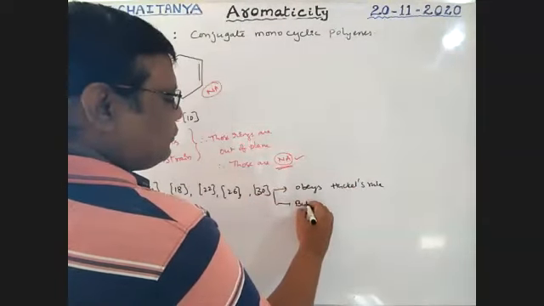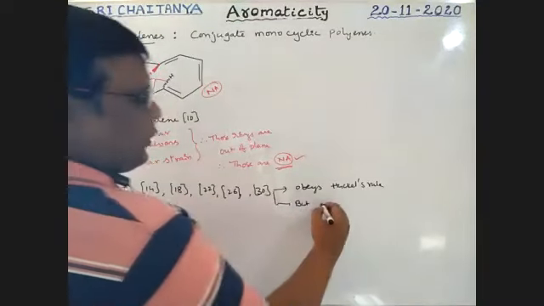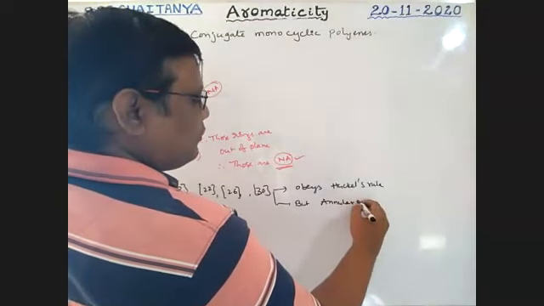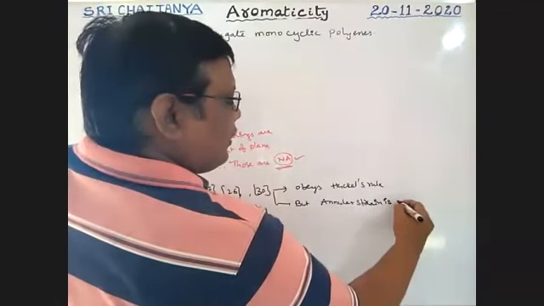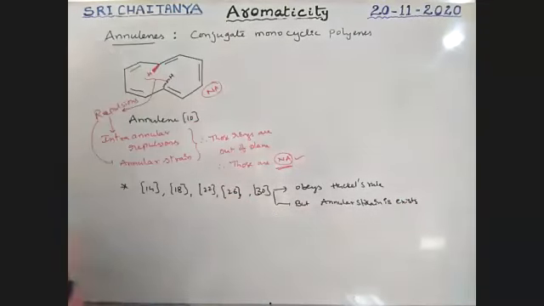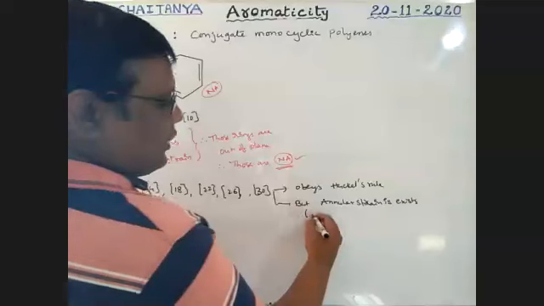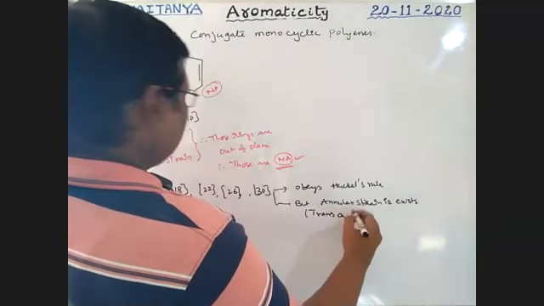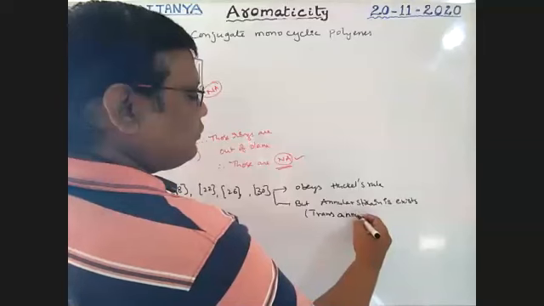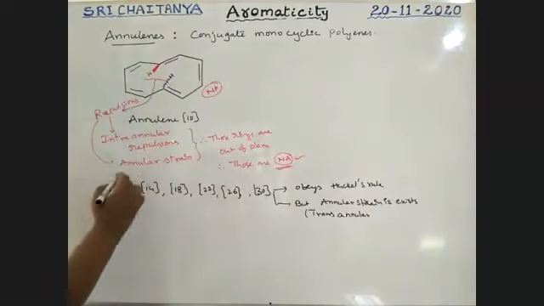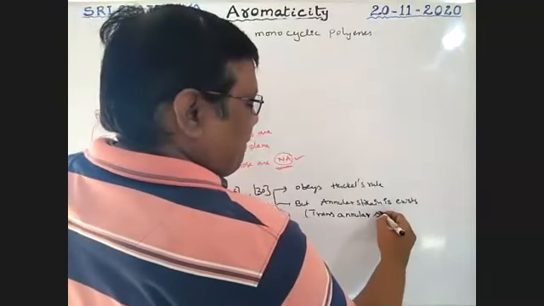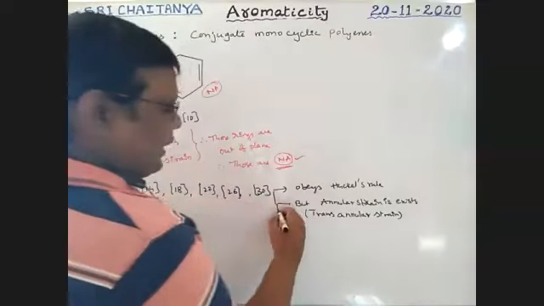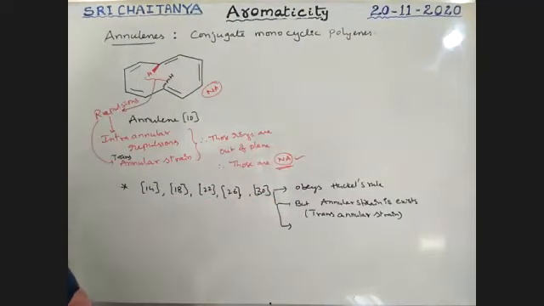But annular strain exists, which is also called transannular strain. Because these two are at opposite ends, transannular strain is possible.